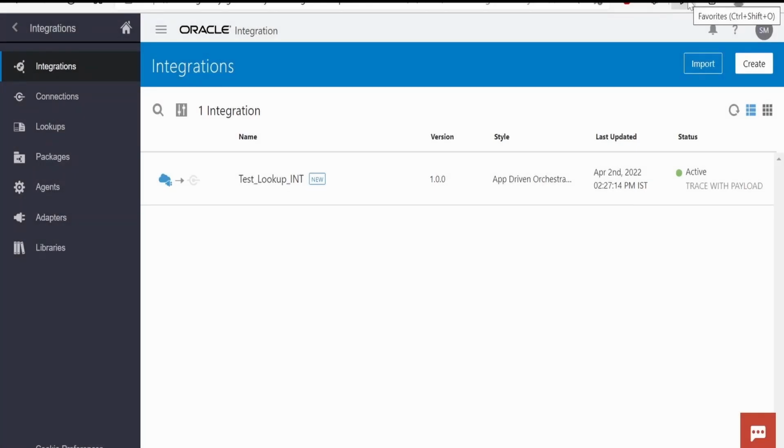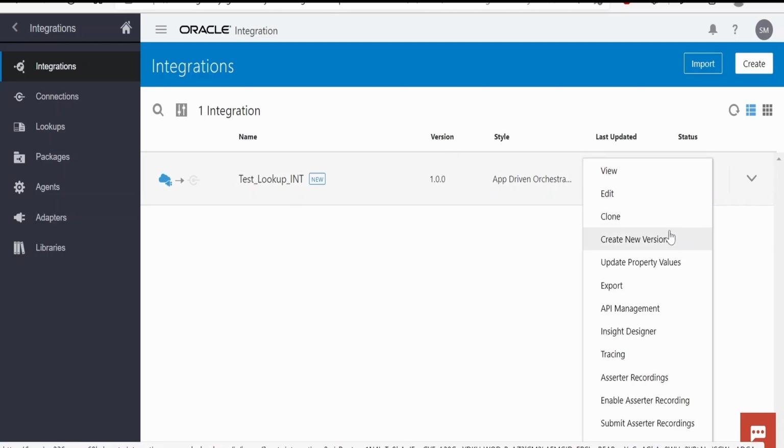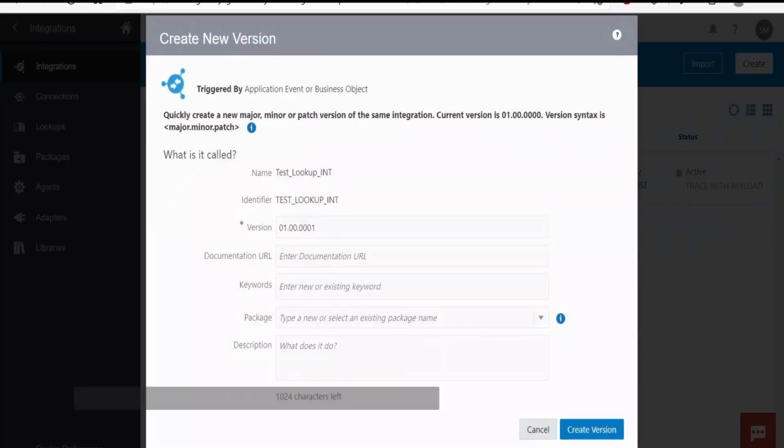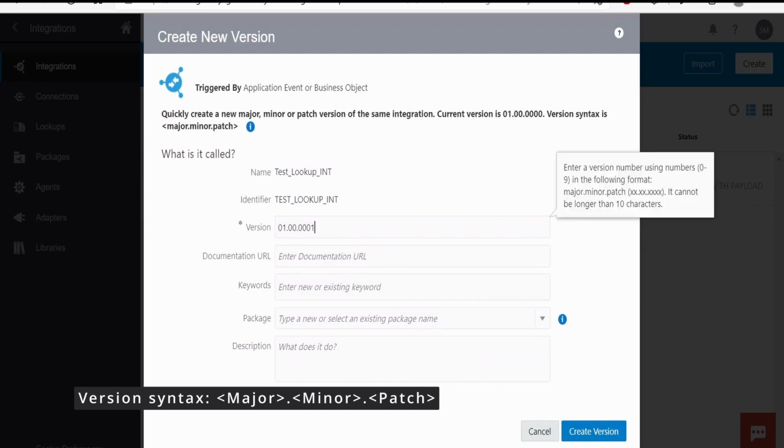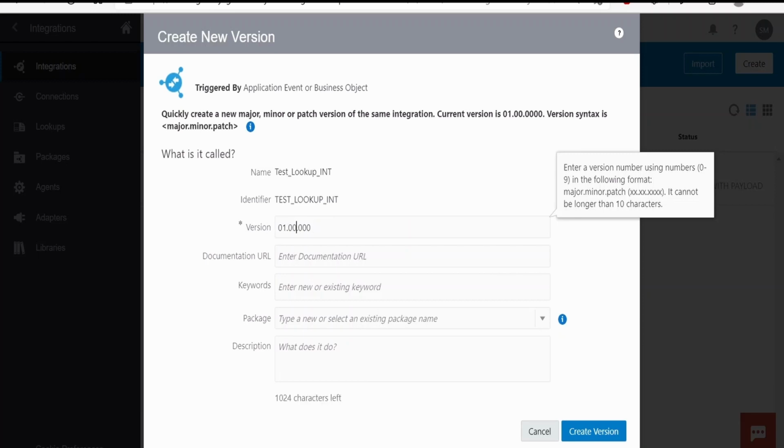In this class, we will learn how to version an integration. Suppose there is an integration with the version 1.0.1 and there is a requirement to enhance this integration. At that time, what we have to do is we have to go to this action, click on create new version, and we have to update the version. We can update a minor version like 1.0.0.0.0.1. Also, we can update a major version as well like 1.0.0.1.